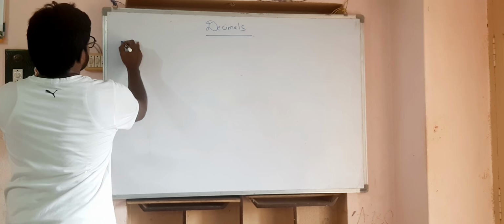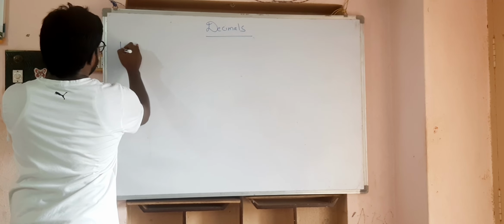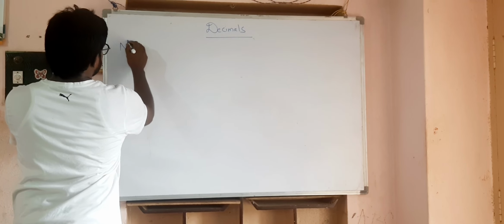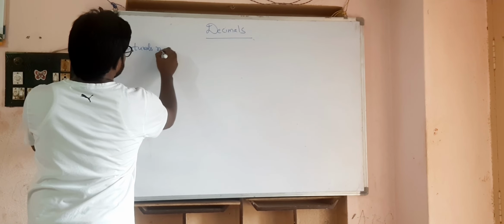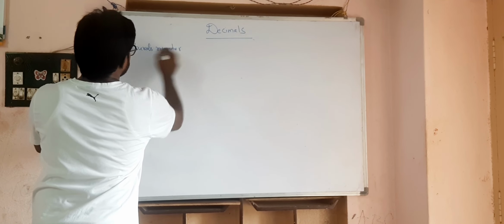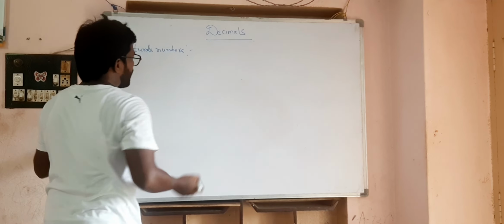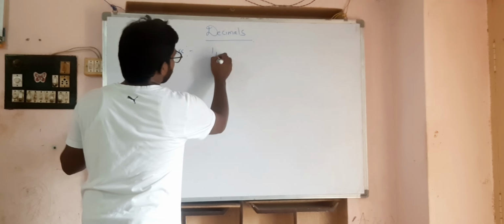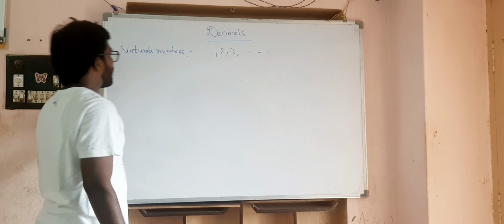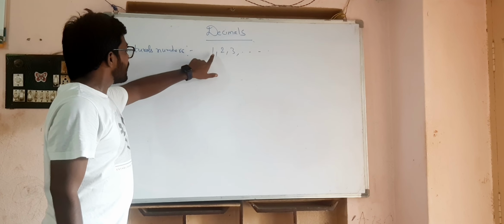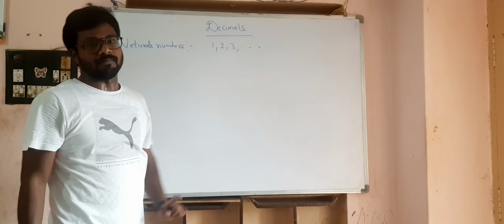We already know natural numbers. What are natural numbers? Natural numbers are the numbers starting from 1, 2, 3 and so on. The numbers starting from 1 are called natural numbers.